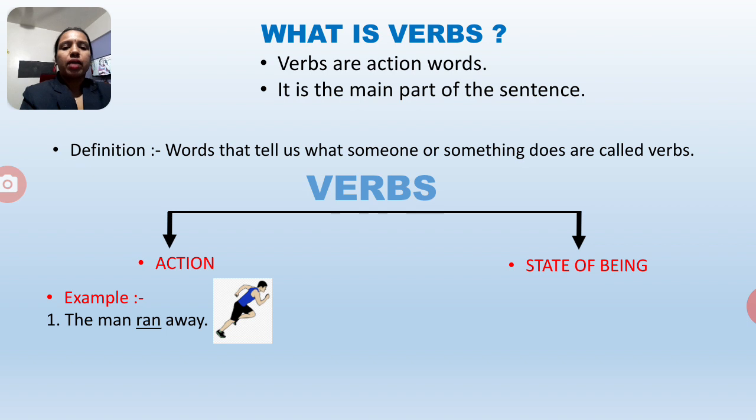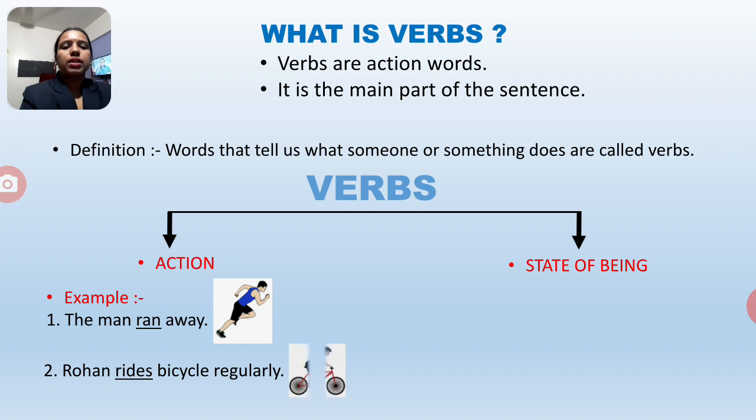In this sentence, ran is an action verb, an activity performed by the man, the subject. Here in this sentence, ran is the action word.